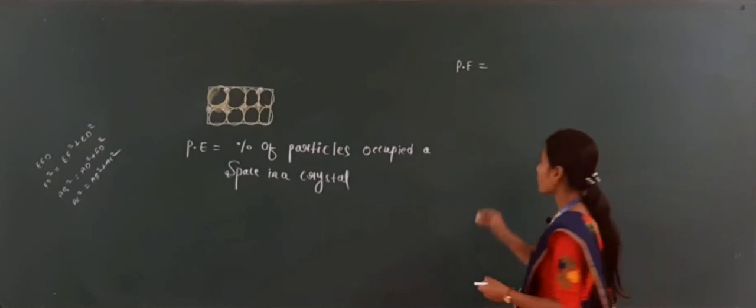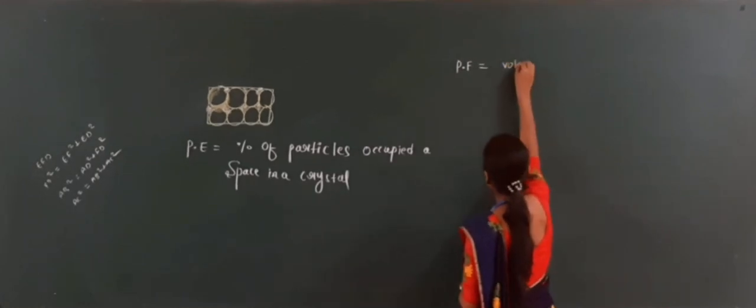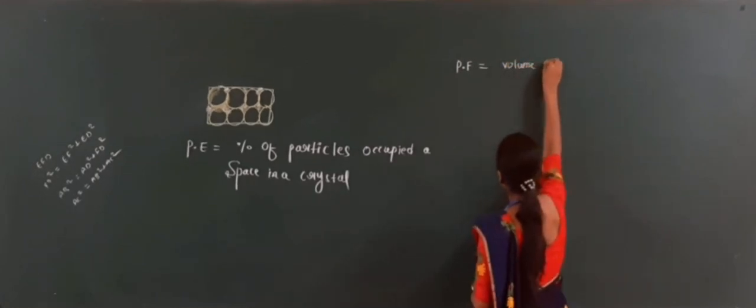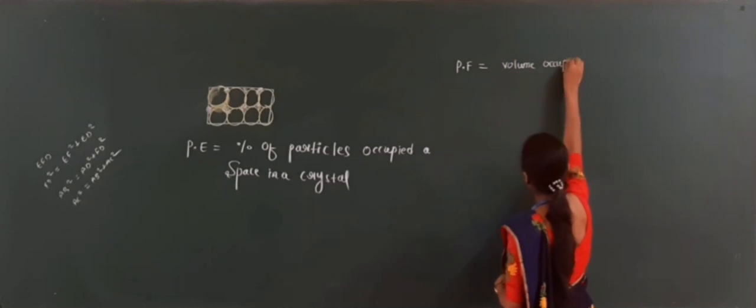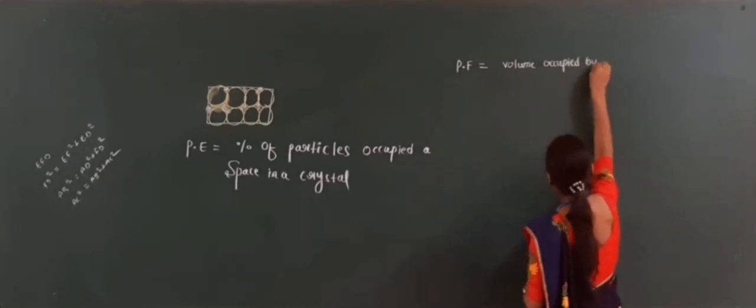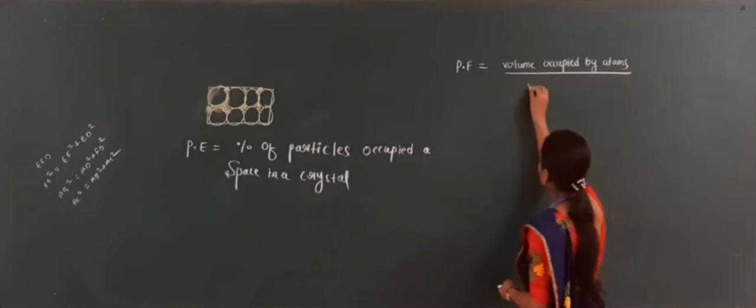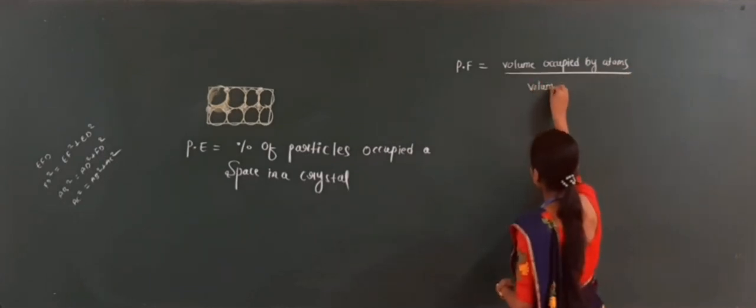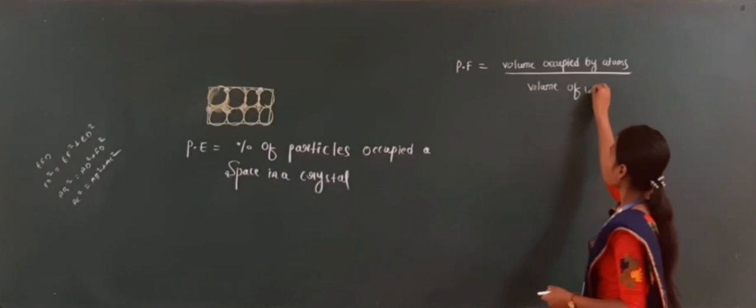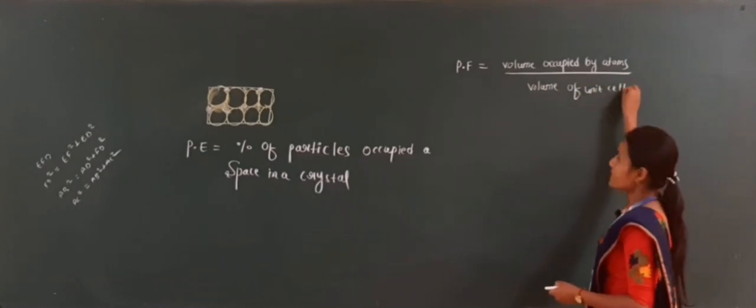The packing fraction is given by volume occupied by atoms divided by volume of unit cell.